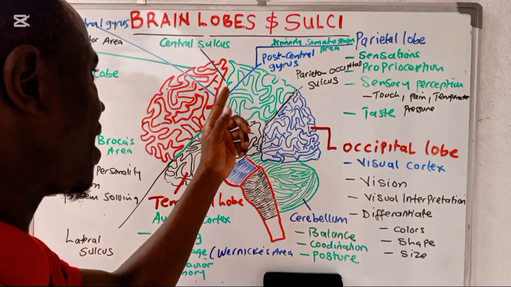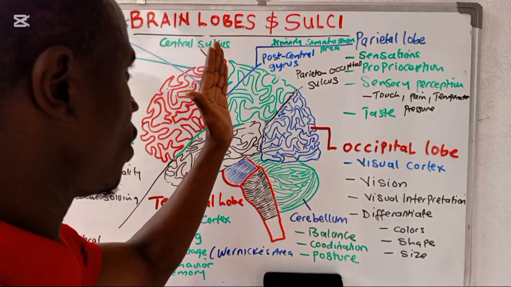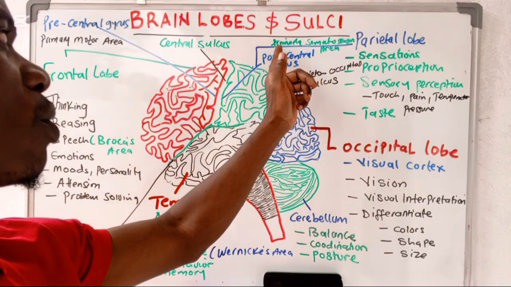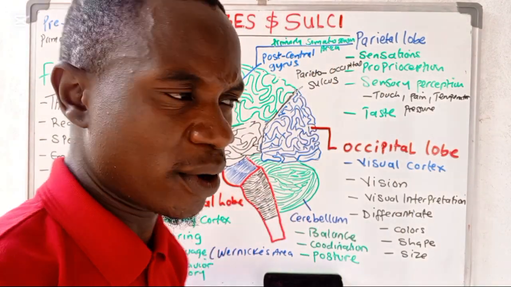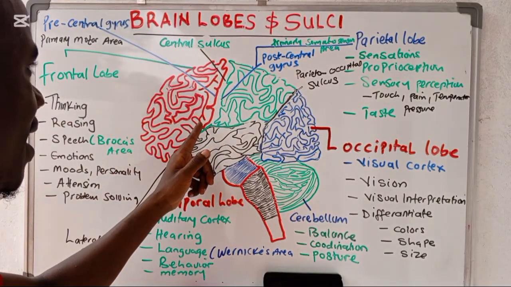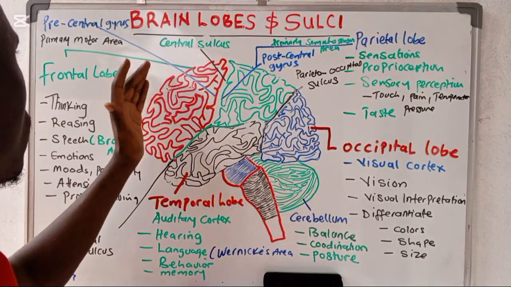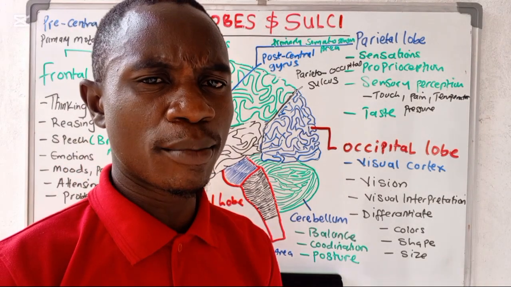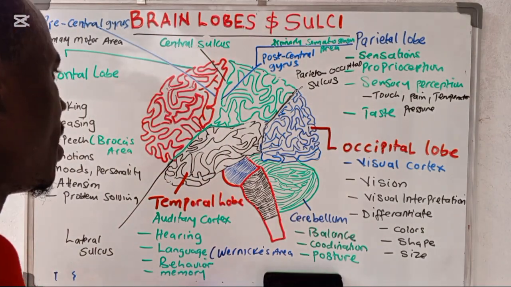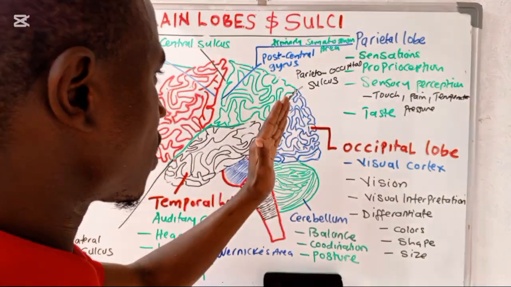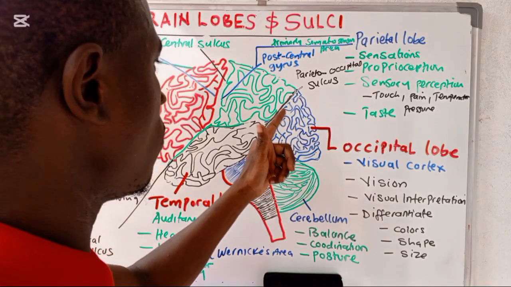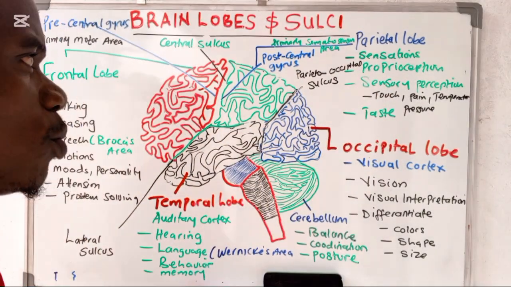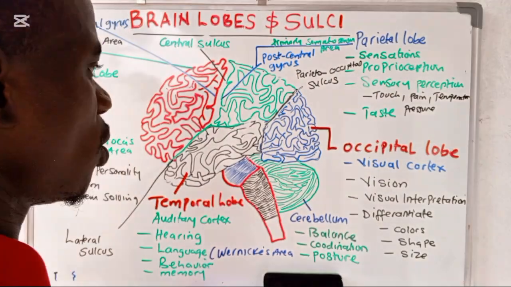We said the first gyrus at the back of the central sulcus, in the parietal lobe, is the post-central gyrus, which is going to be containing the primary somatosensory area. Okay? Then we said that the first gyrus just in front of the central sulcus, in the frontal lobe, is called the precentral gyrus, which is going to be having the primary motor cortex or primary motor area. Okay. Then we also said that the sulcus which is going to be separating the occipital lobe from the parietal lobe is the parieto-occipital sulcus or parieto-occipital fissure.